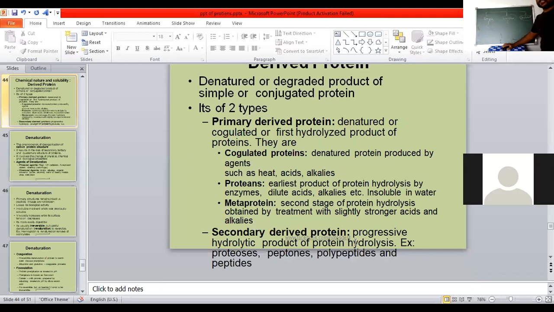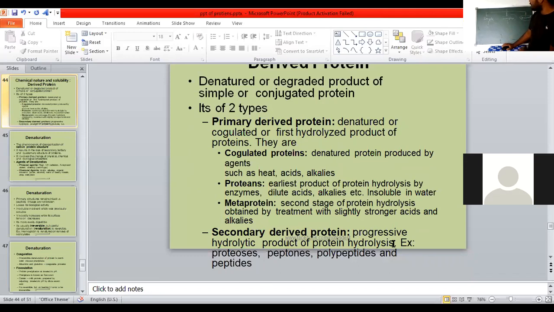Here, the progressive hydrolytic products of protein, for example proteases, proteoses, peptones, polypeptides, and peptides, all come under secondary derived proteins. Now, this is the classification depending upon the chemical nature and solubility properties of the protein.